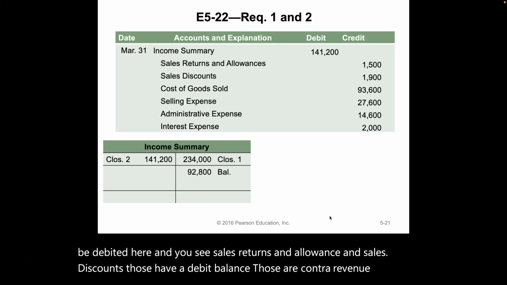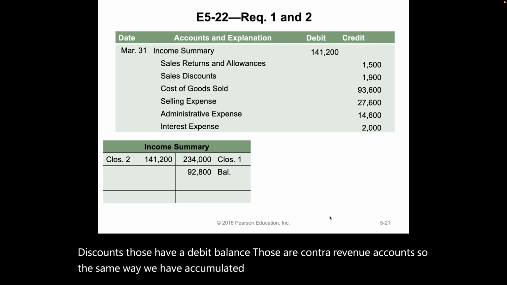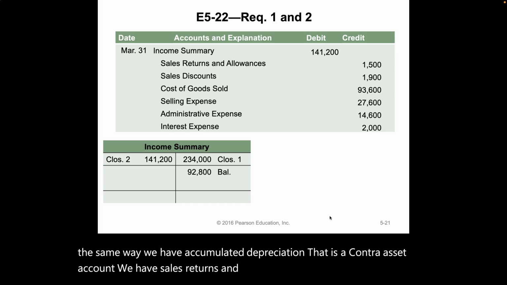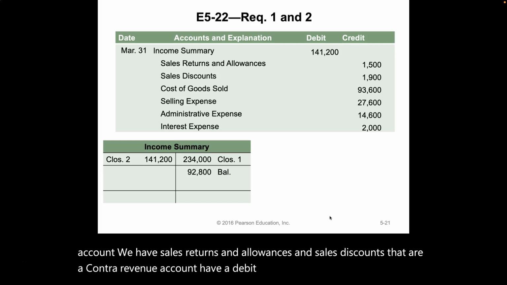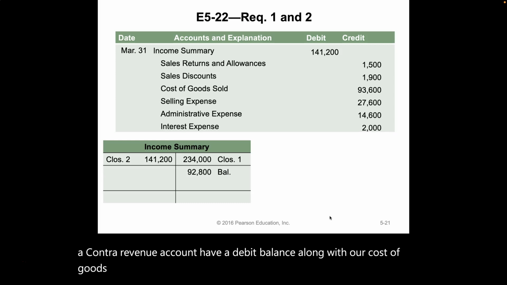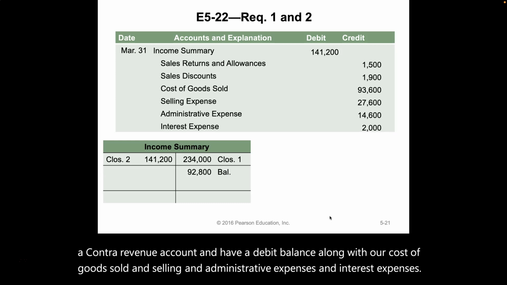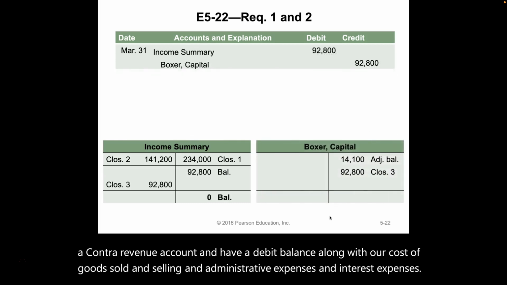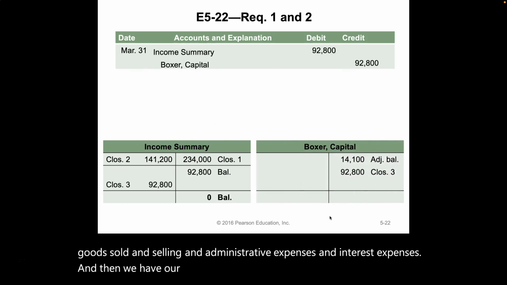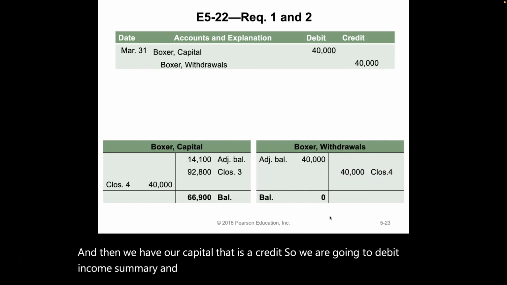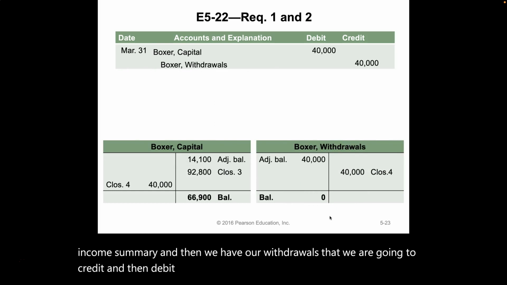So the same way we have accumulated depreciation that is a contra asset account, we have sales returns and allowances and sales discounts that are contra revenue accounts and have a debit balance, along with our cost of goods sold and selling and administrative expenses and interest expenses. And then we have our capital that is a credit, so we are going to debit income summary, and then we have our withdrawals that we are going to credit and then debit the capital account.